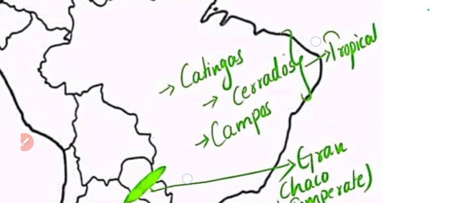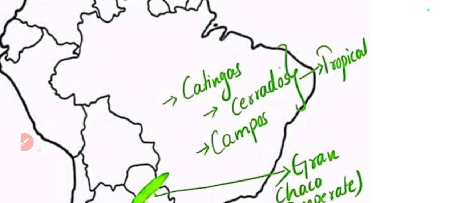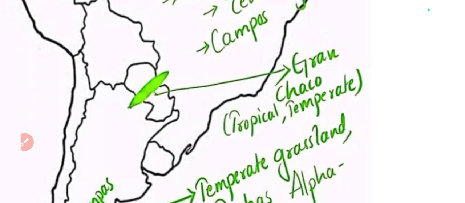Next, Brazil. In Brazil, we have three important grasslands, Caatingas, Cerrados and Campos. All of these three are tropical grasslands. And there are other locations like Santiago, Rio de Janeiro, and other things like the different iron ore places and many more in Brazil that we have studied. Right. We have studied lakes also.